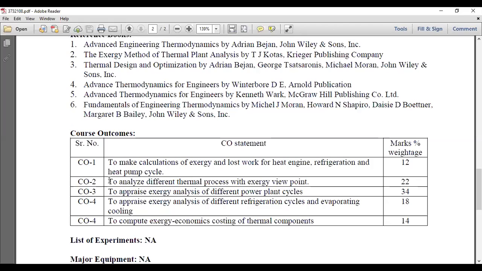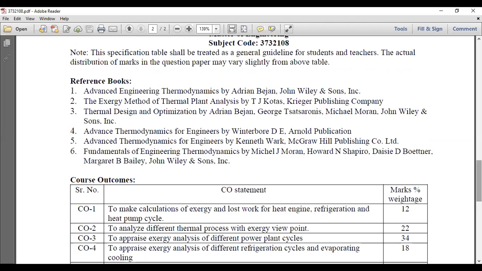And these are the reference books. There are a total of 6 reference books, and out of 6, there are 3 which have the same title: Advanced Engineering Thermodynamics for Engineers. The publications are different, and I suggest you use this reference book by Adrian Bejan for a better understanding of exergy analysis.